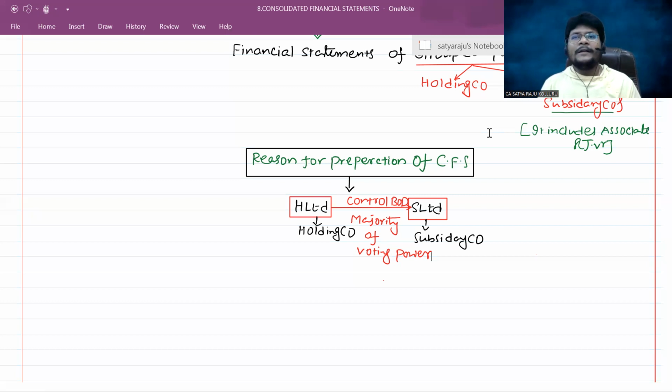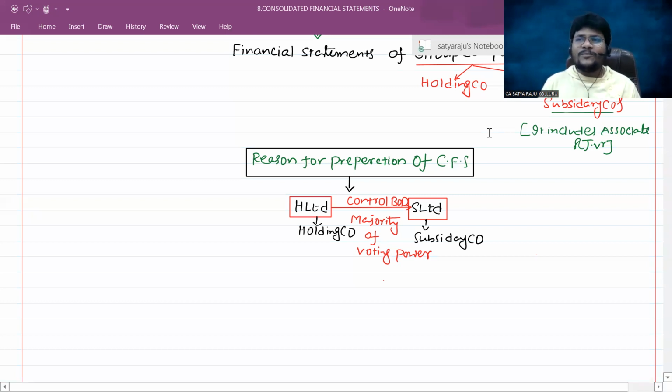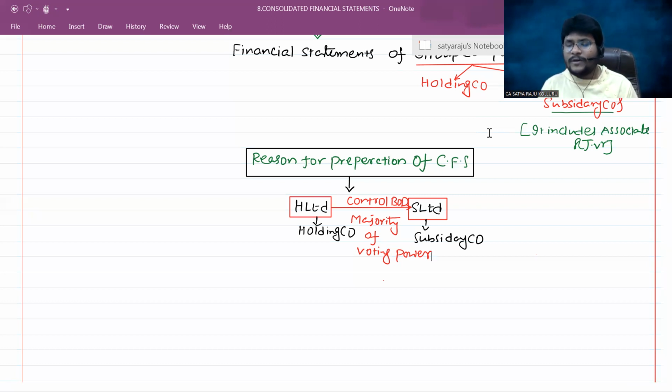Next, one more. Consolidated financial statements also help greatly to know the profit or loss in the overall picture. Sir, in the current year I attained 5 crores profit and my subsidiaries attained 15 crores profit. Now, what is the overall profit of the group? What is the overall performance of the entity? Such things we also know through preparation of consolidated financial statements. Okay, we will see all these advantages through our text.